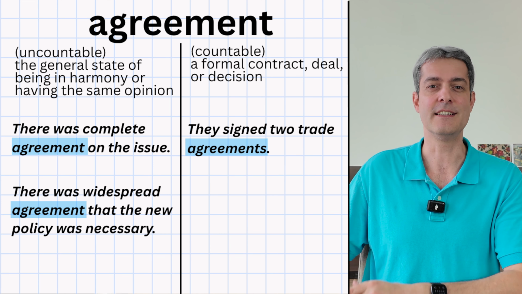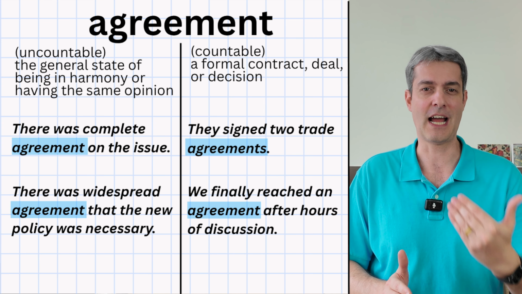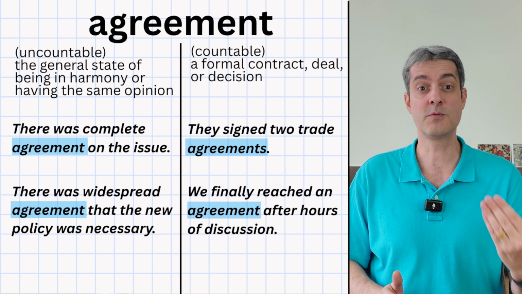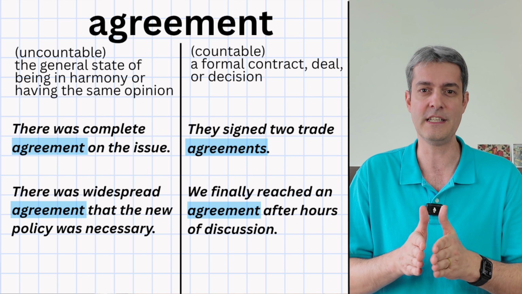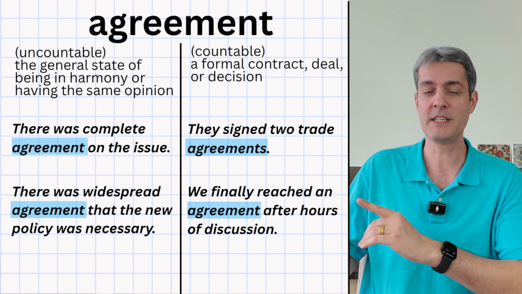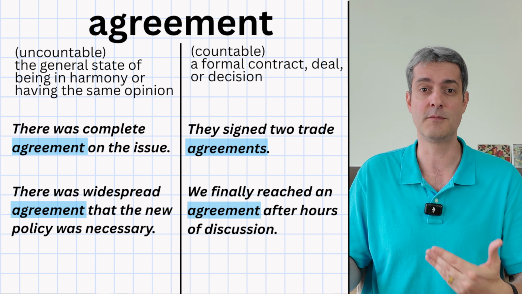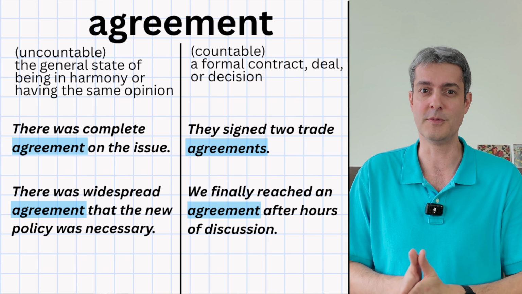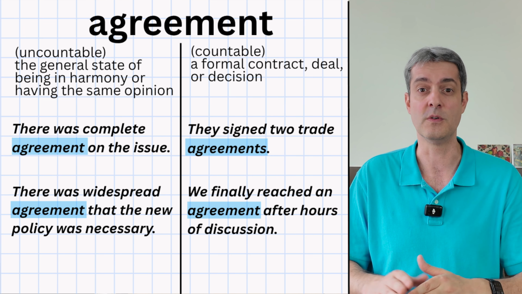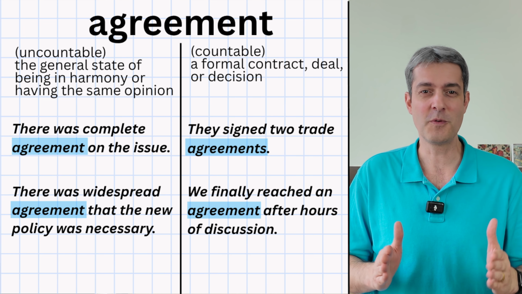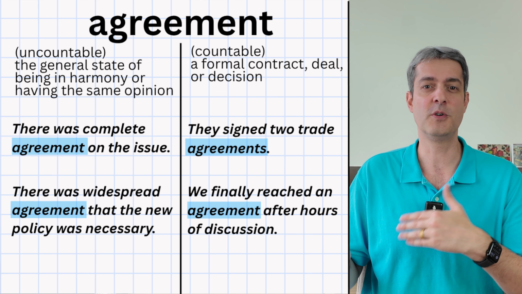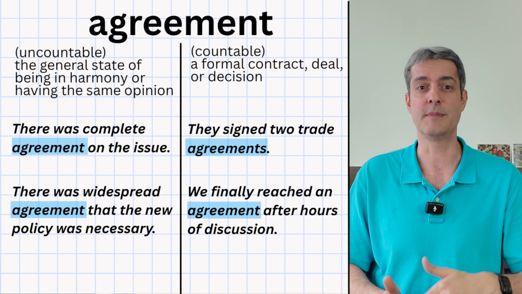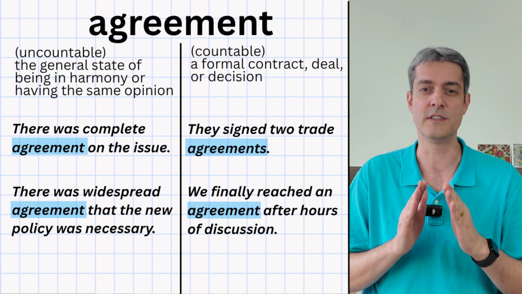Our second example says, we finally reached an agreement after hours of discussion. This time we use agreement as a countable noun because we're talking about a specific decision or deal that the people agreed to. So because we're talking about one particular outcome or resolution, we're using the singular and countable form, unlike the uncountable agreement, which would be used to refer to a general shared opinion. So remember, with the noun agreement, it's uncountable when talking about general harmony or consensus, and it's countable when used to talk about specific contracts, deals, or decisions.